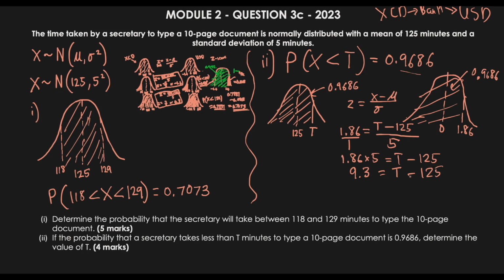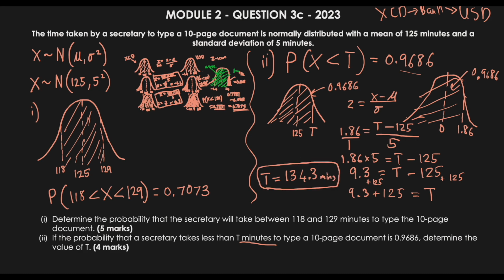Now, to get t by itself, we add 125 to both sides. So we end up with 9.3 plus 125, which is equal to t. Therefore t is equal to 134.3, and the unit is minutes, so 134.3 minutes.